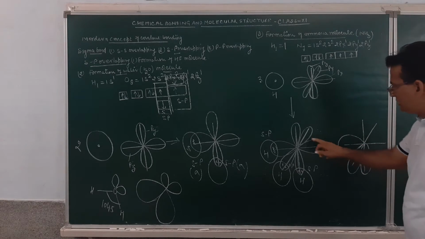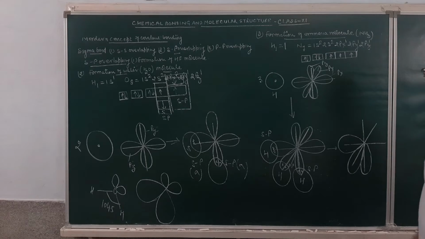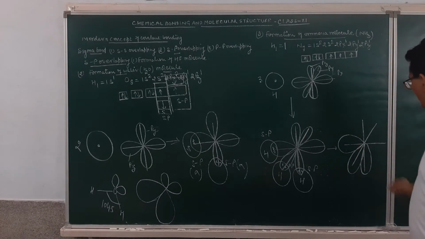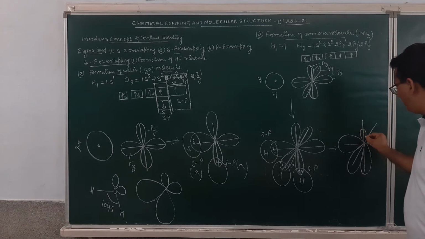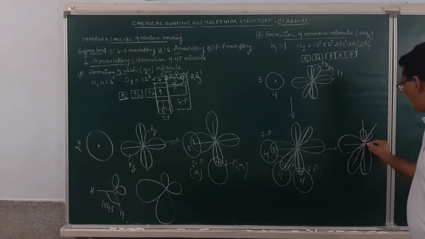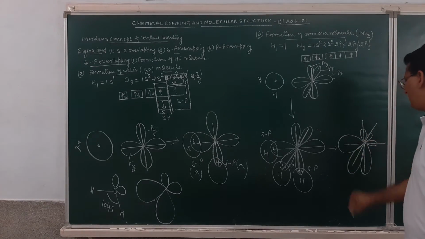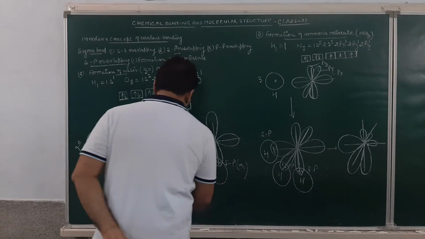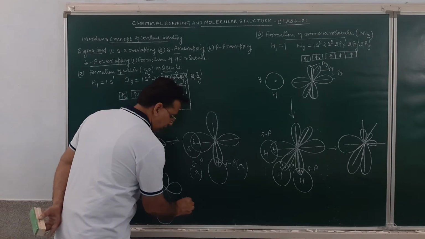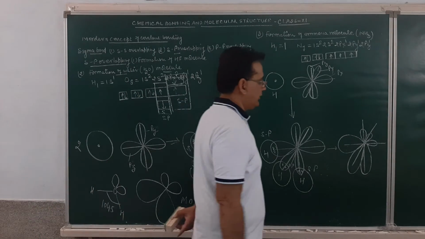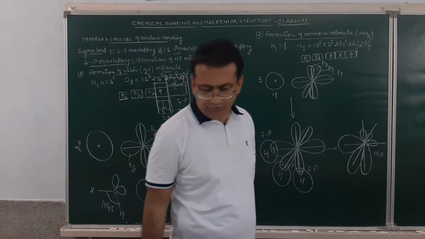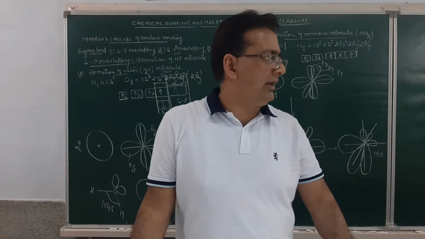This portion has not participated in overlapping, so this will be represented with the smaller lobe. Here again it will be represented with a smaller lobe, and this also with a smaller lobe. This is how the bond formation will take place, and the formation of the ammonia molecule has taken place.